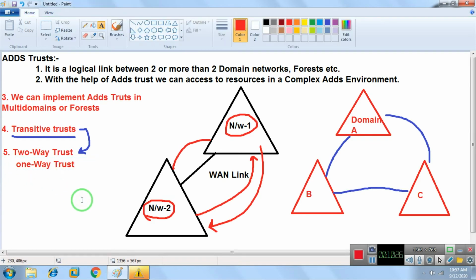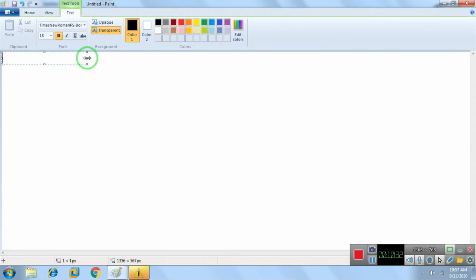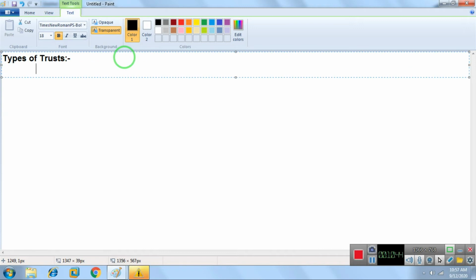Let me open a new paint. Now let's start to learn about types of trust. We have many types of trust in Active Directory. Number one, we have parent-child trust.